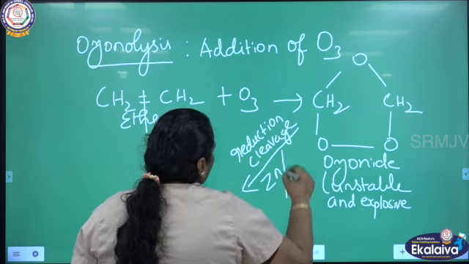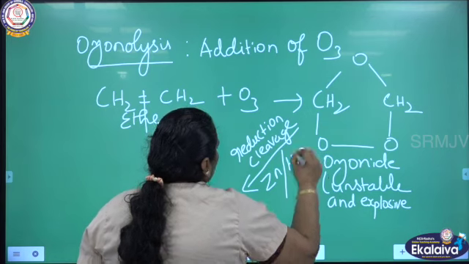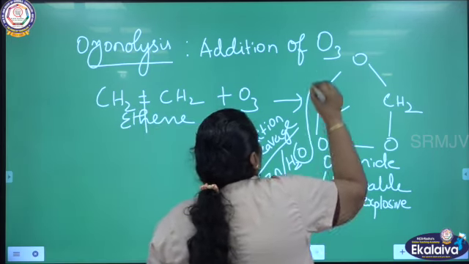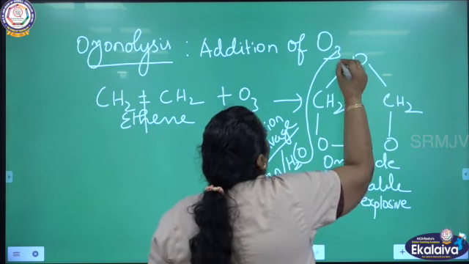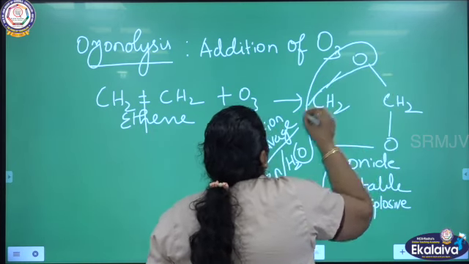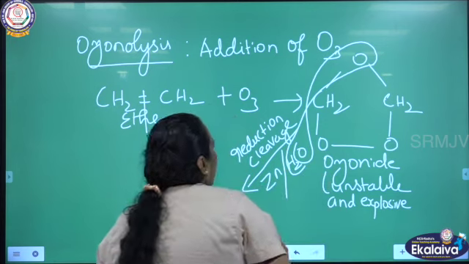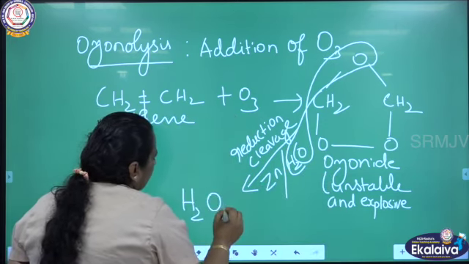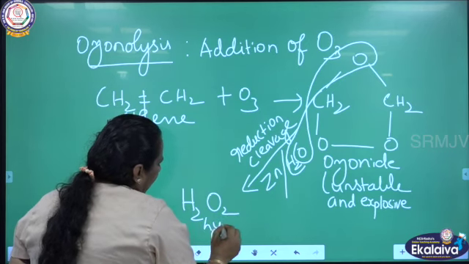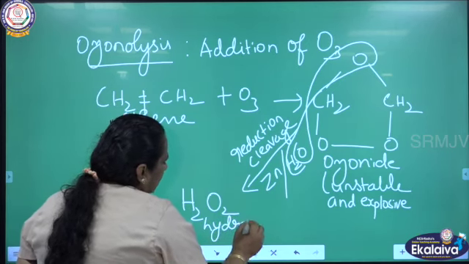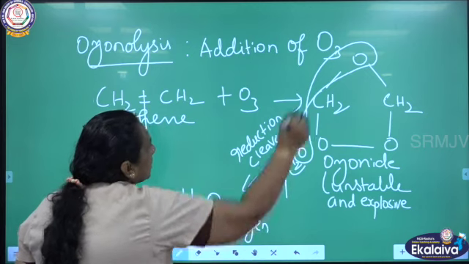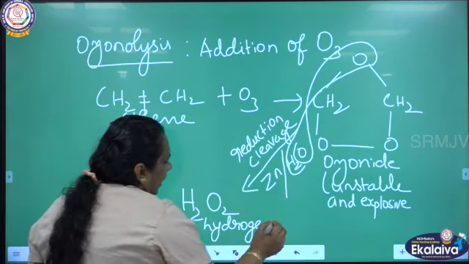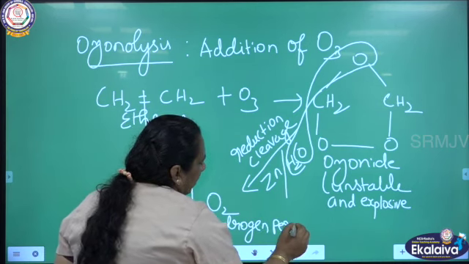Zinc and water. So when you are adding zinc and water, what is happening here? Oxygen from the ozonoid combines with water. You will be getting H2O2, hydrogen peroxide. So what is the byproduct we are getting here? Hydrogen peroxide. So oxygen from the ozonoid combines with water to give hydrogen peroxide, which is a byproduct.